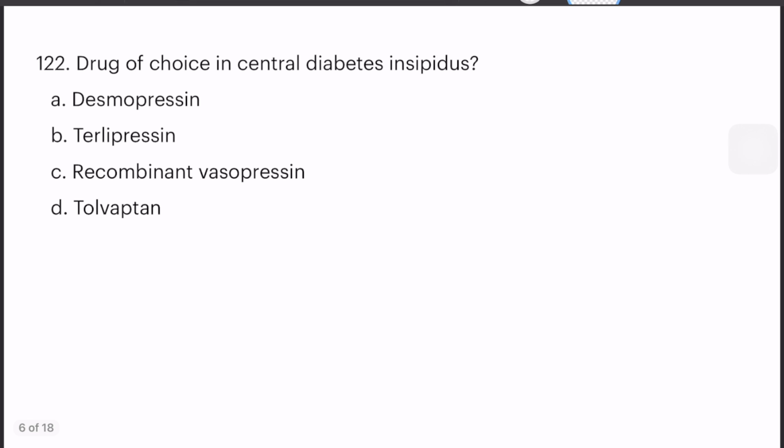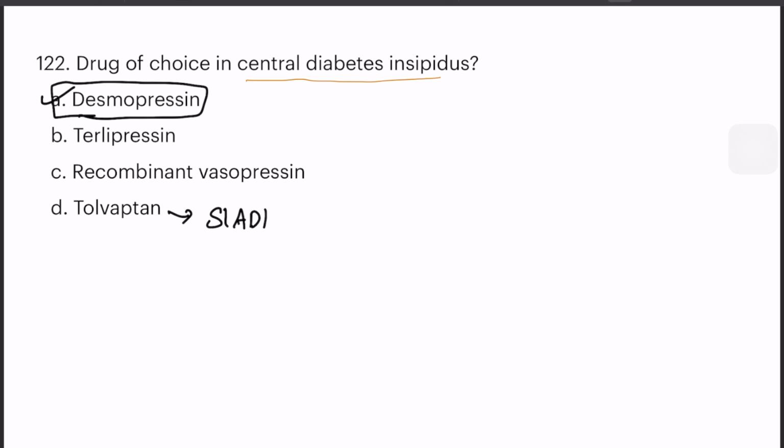Next question. Drug of choice in central diabetes insipidus. Central diabetes insipidus, the drug of choice is desmopressin. That question, one-liner. So, what are the other options? Tolvaptan is the drug of choice for SIADH. Recently also used in ADPKD, autosomal dominant polycystic kidney disease.